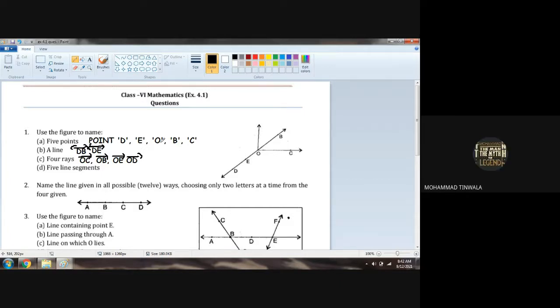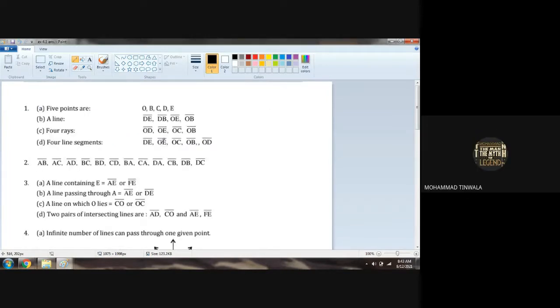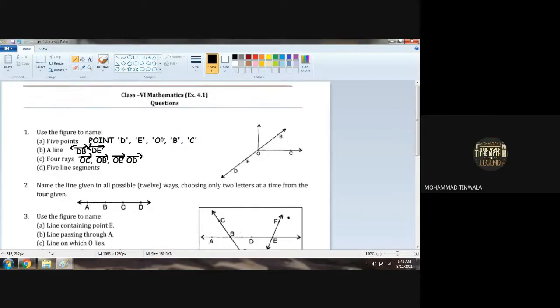Chalo, 5 line segments. Sir, first B to D. I need 5 line segments. I can say BD, I can take it as a line. DB is a line, and it has end points. It is the name of the line. Can I say DE is one line segment? Yes, sir.